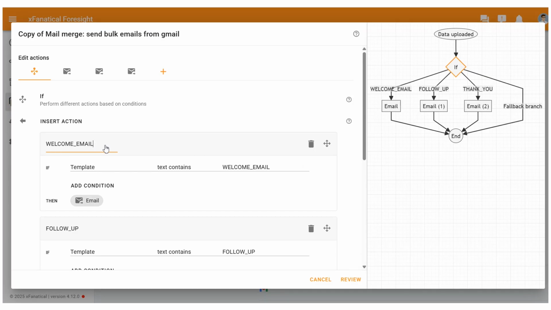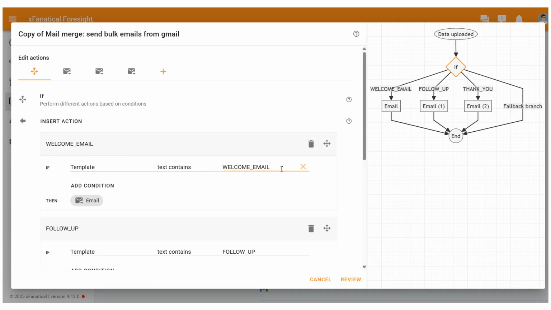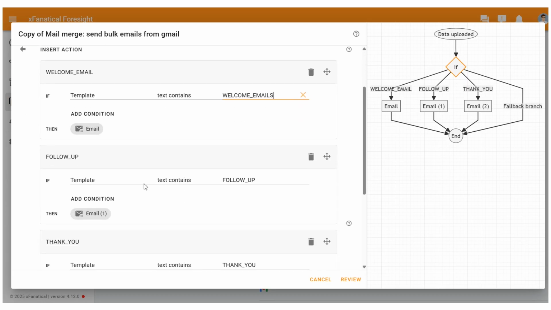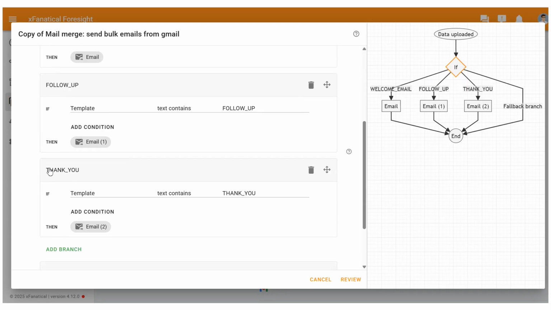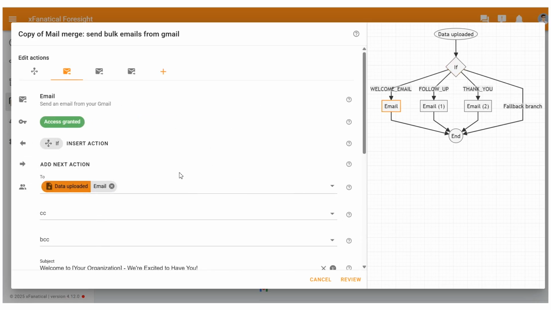In the If Action screen, rename the default branch name to match the number of email templates as needed. In each branch under the If condition, update the default template name based on the values listed in the CSV file. Click Email Action from the first branch's Then condition.